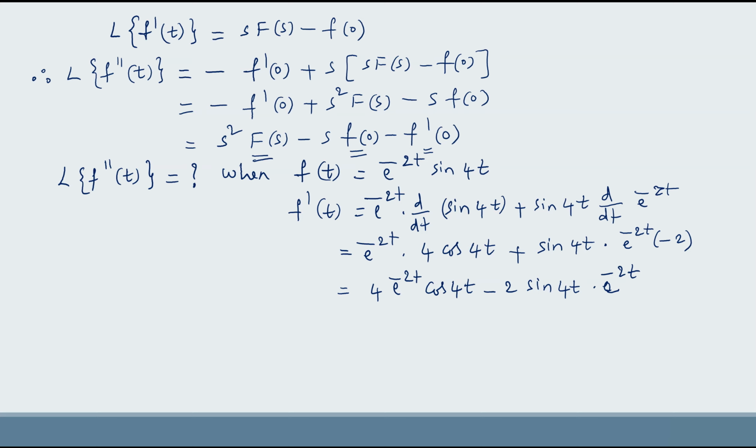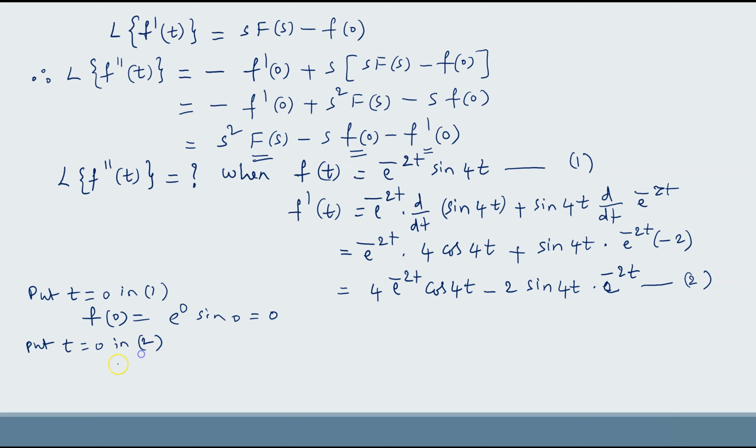Now we need f of 0. So here f of 0 equal to, put t equal to 0 in this equation. So here put t equal to 0 in 1, then you get f of 0 equal to e power 0 sin 0, which is equal to 0. Now put t equal to 0 in 2.